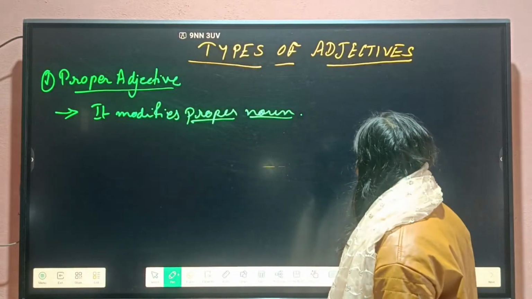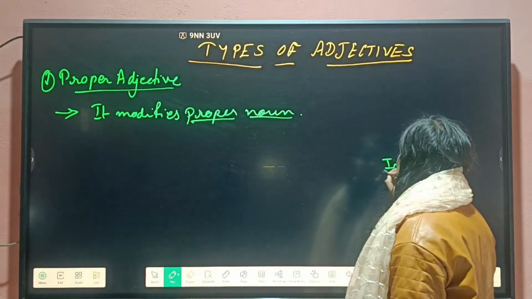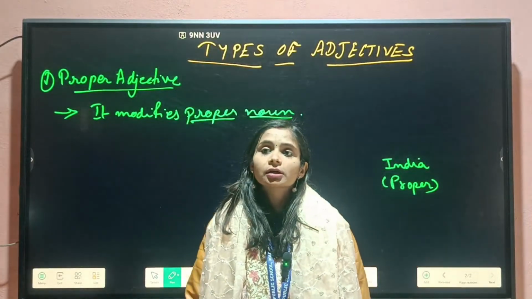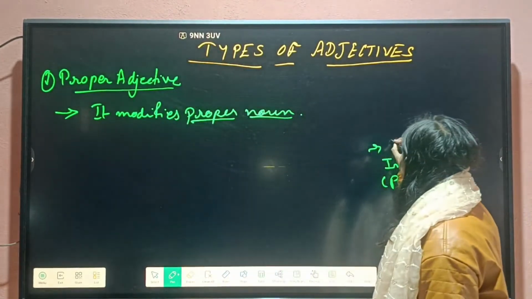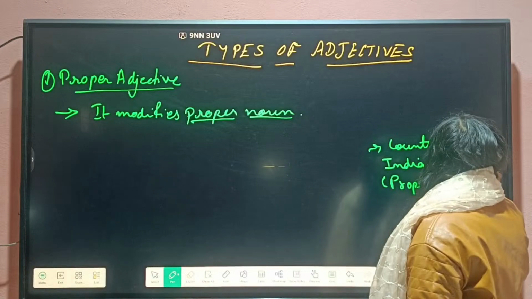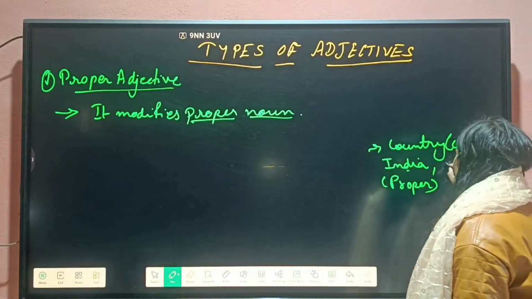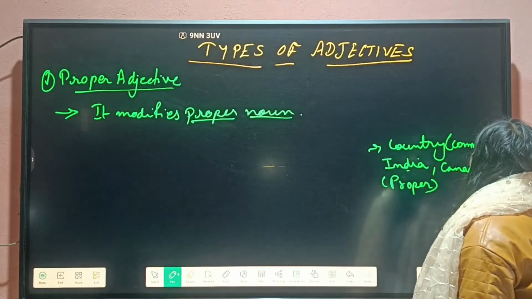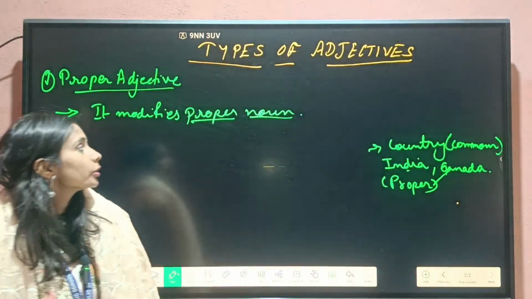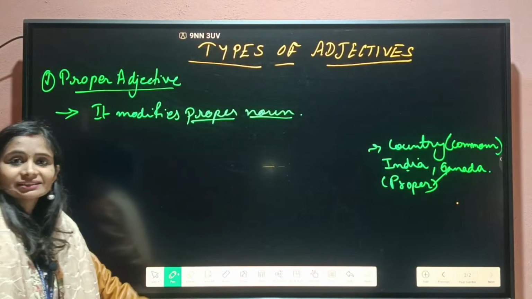For example, I'm telling you the name of a country like India. So India is a proper noun. But simply if I say that you are living in a country, now we don't know which country. So this is common noun. And India specifically, we are mentioning India or Canada, anything, that is our proper noun. So this is basically the meaning of common and proper noun. Now what is proper adjective? Let's come back to our topic, that it modifies the proper noun.